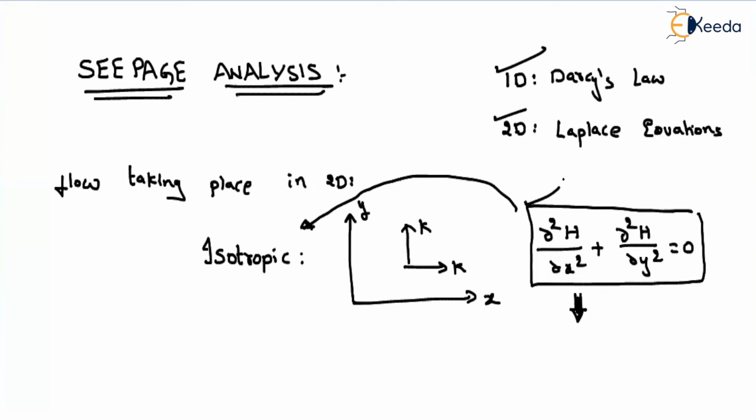The solution to the Laplace equation is that the potential and flow functions take the form of two families of orthogonal curves. That means the solution is represented in the form of potential and flow line equations.